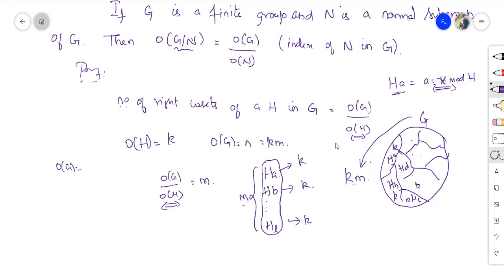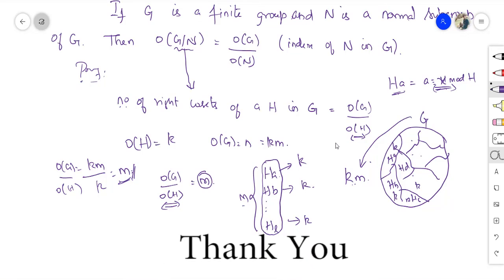Therefore, the number of cosets, this is what we need, right? The order of G is km, divided by the order of H, which is k. Therefore, the order of G over the order of H is m. That's the proof for this. So G over N is nothing but the collection of cosets, or the number of right cosets. Yes, now with this I stop. Thank you for watching.